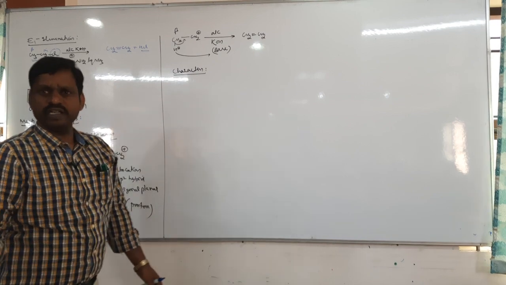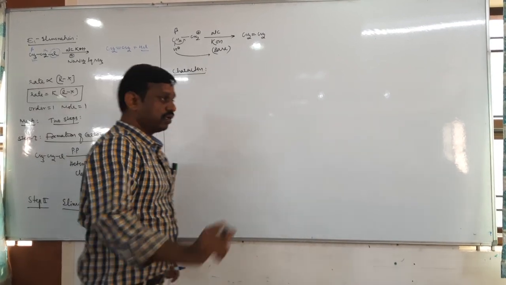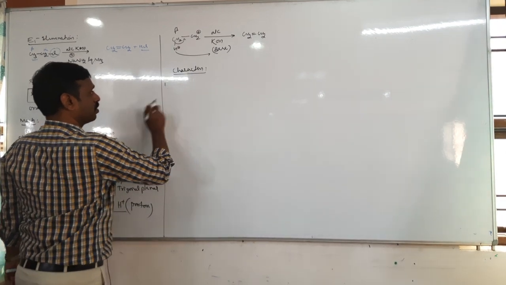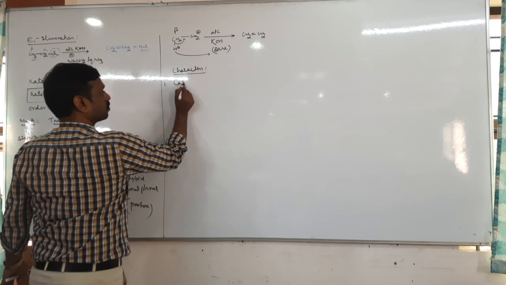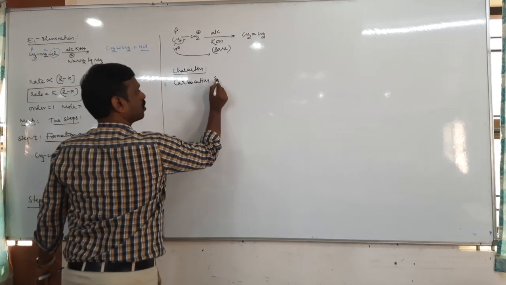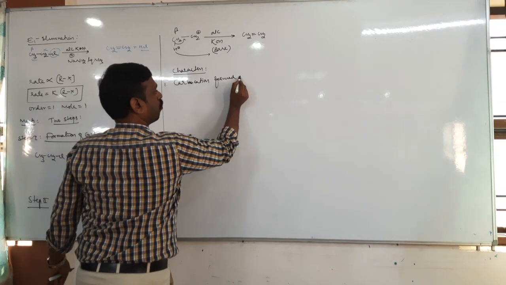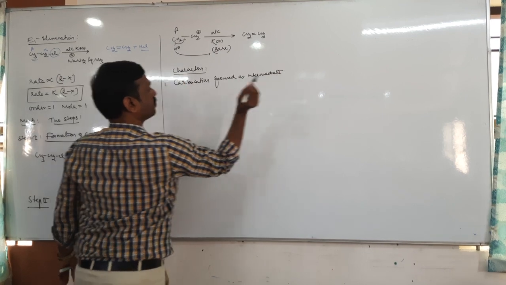Now tell me the characteristics. Characteristics are nothing but key points. So what are the key points for the E1 elimination? First key point, what is the intermediate? Carbocation formed as an intermediate.